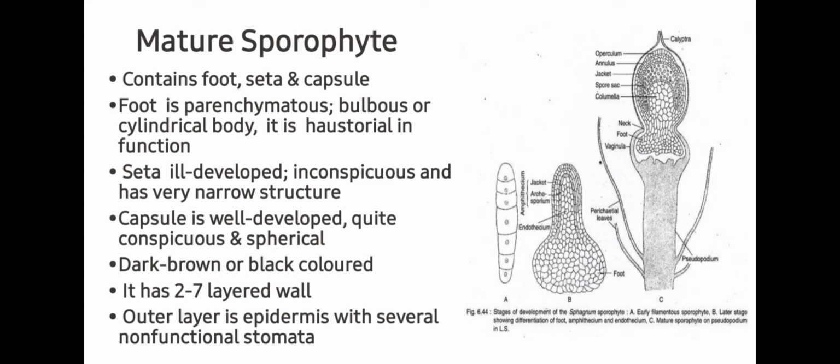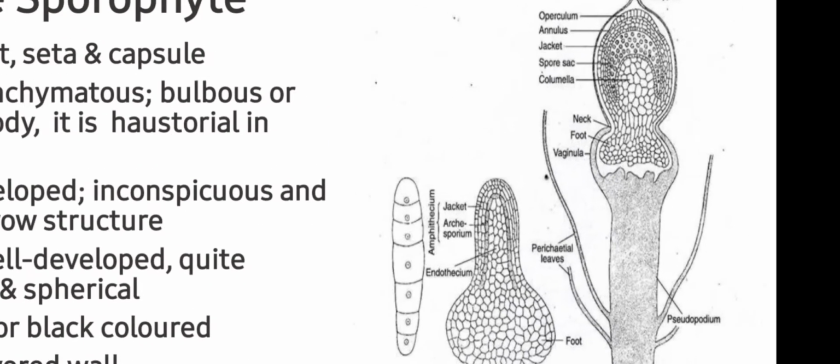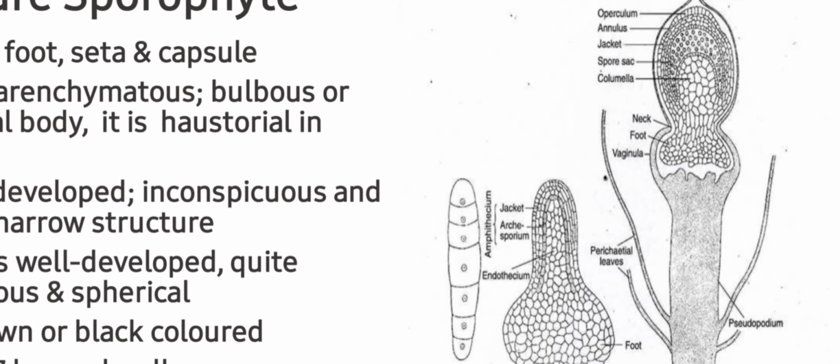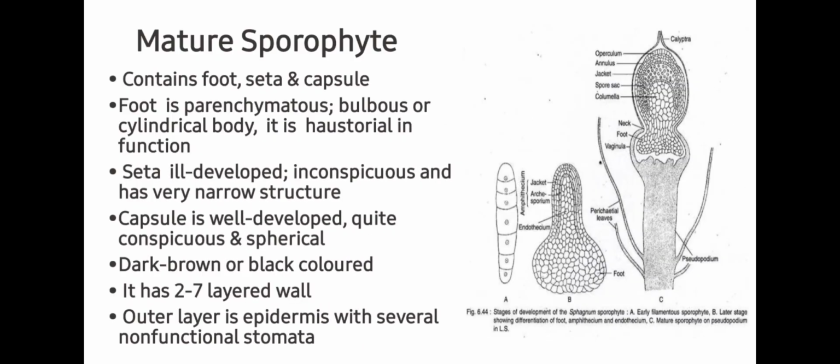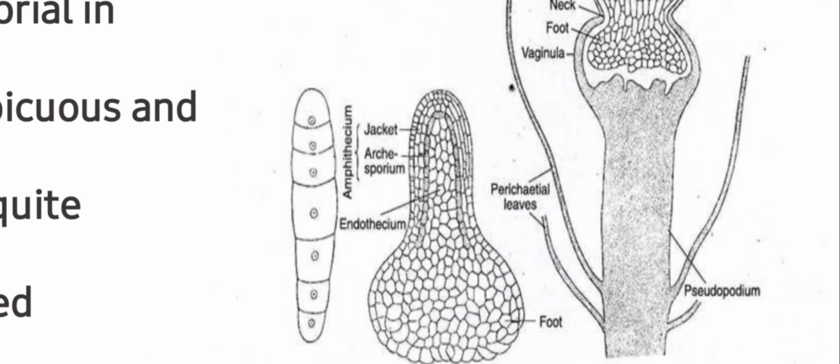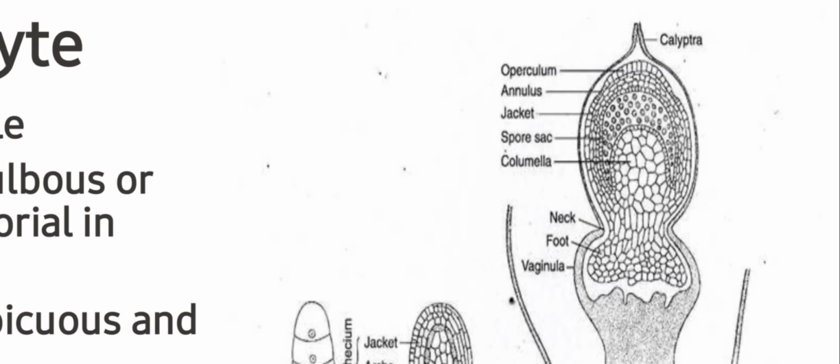Endothecium will form columella, epithecium will form outer protective layers like operculum and calyptra, and amphithecium will give rise to the spore sac. Mature sporophyte contains foot, seta and capsule. As you can see in this image, the foot is bulbous, seta is constricted and then the capsule.